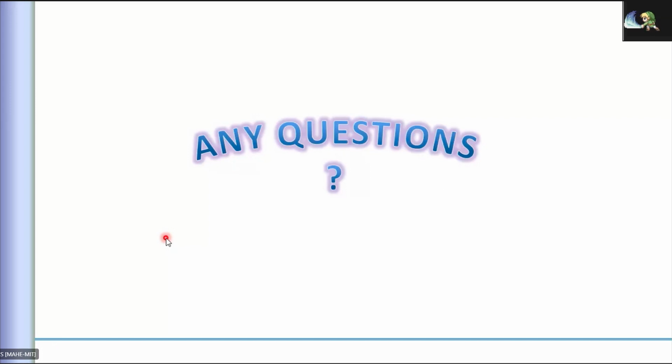Now let us go to the basics of linked lists. I will not go in depth on the linked list, but I wanted to give you an idea of what the linked list is and what all operations we can perform with it.